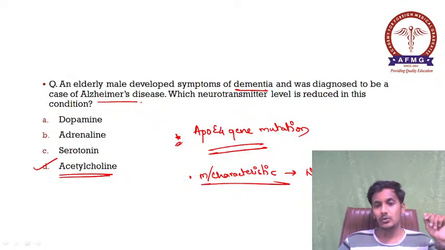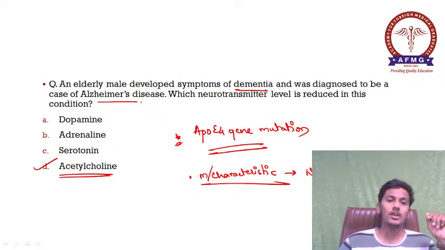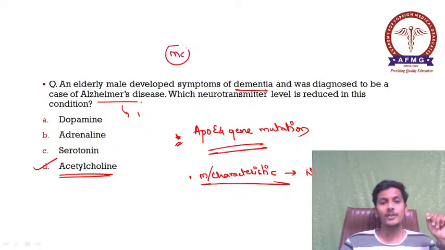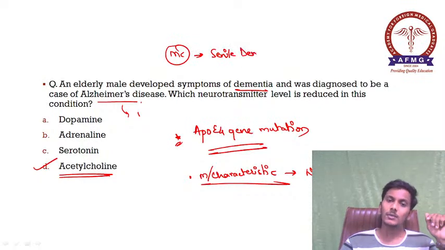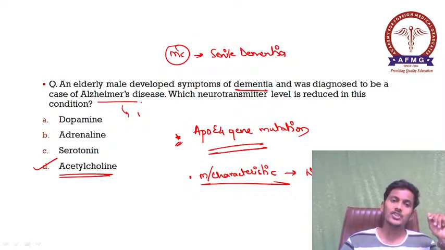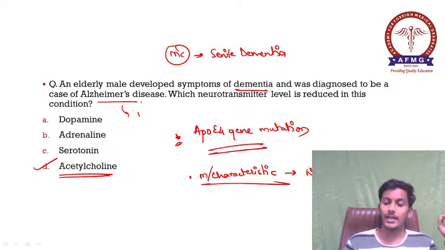Please remember, those are your neurofibrillary tangles. Alzheimer's disease is the most common cause of dementia. The most common type of dementia is senile dementia, which is associated with old age, and the most common cause of senile dementia is Alzheimer's. So please remember, Alzheimer's disease is the most common cause of dementia.